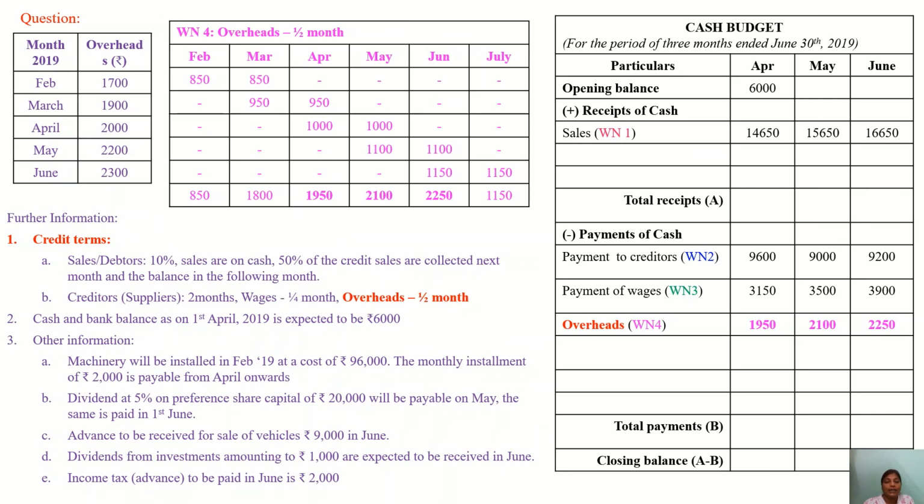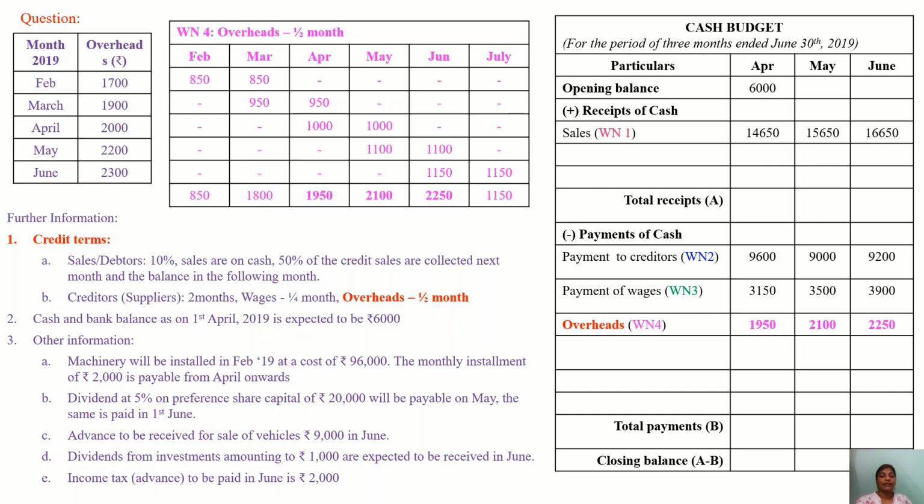Now overheads, similarly the same thing, they have given half month. So here February 1700, we are dividing half of it, that is 850 and 850. So 850 is paid in the same month, and the following month 850. March it is 950, 950, April 1000, like that we have done.